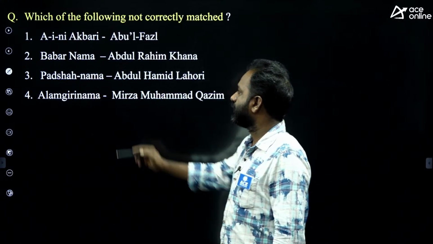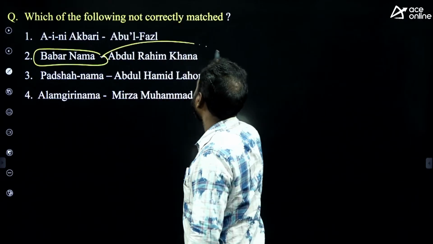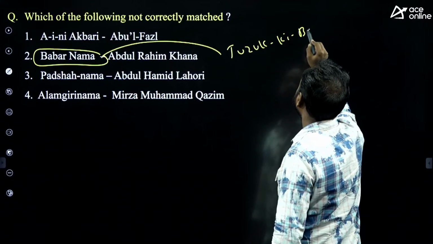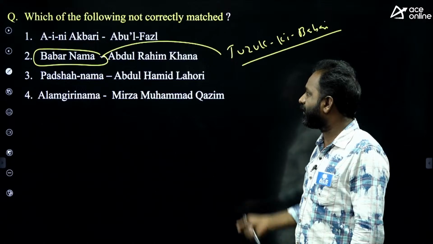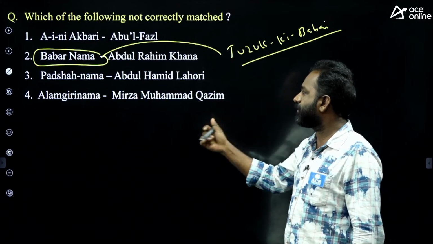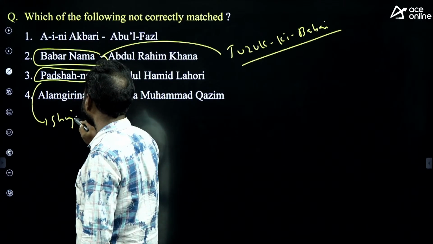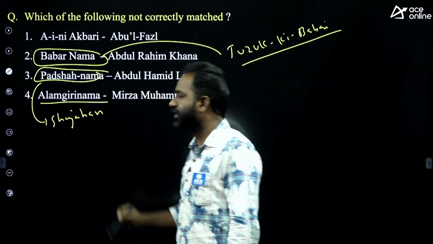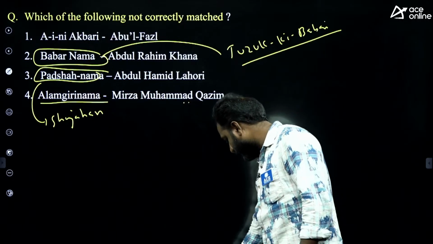Right. So, Babar Nama is nothing but called Tuzuk-i-Babari. Not Suzuki, Tuzuk-i-Babari. Tuzuk-i-Babari is the autobiography written by Babar, that was translated by Abdul Rahim Khan. And Padshah Nama is talking about Shah Jahan. And this is talking about Jahangir. Okay.